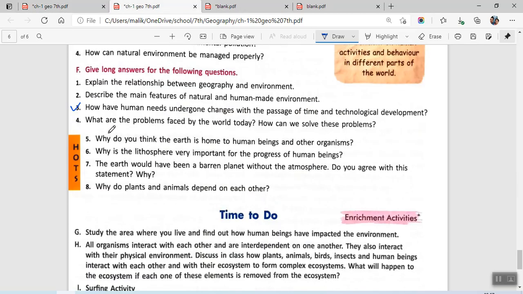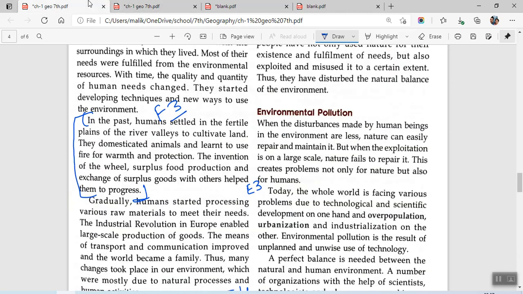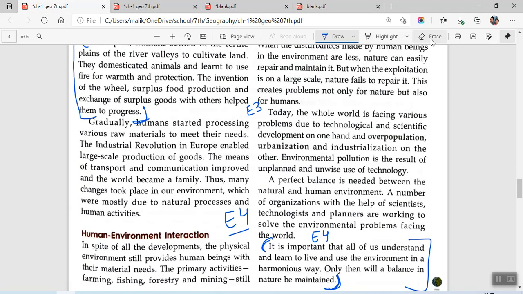Okay, now discussing F4, what are the problems faced by world today? How can we resolve these problems? The answer has to be in this paragraph. I'll just erase them so you're not getting confused about anything. So what you do is you start from here. Today, the whole world is facing problem due to technological overpopulation. Environmental pollution is a result of. You'll be writing till this point first. This is your F4. So you'll be writing this, and then you will be starting from here.